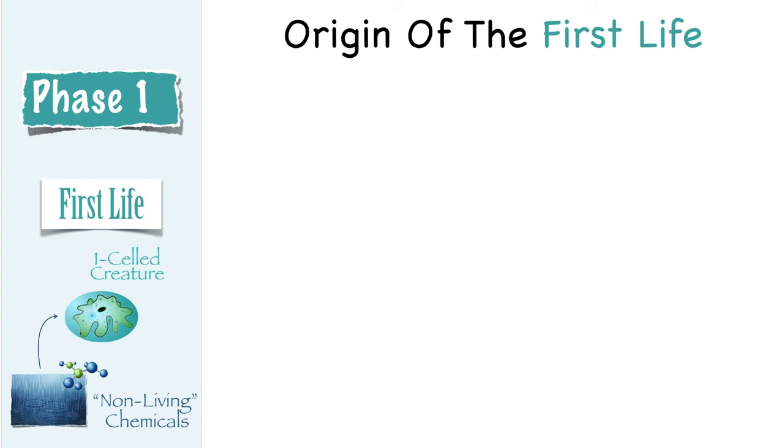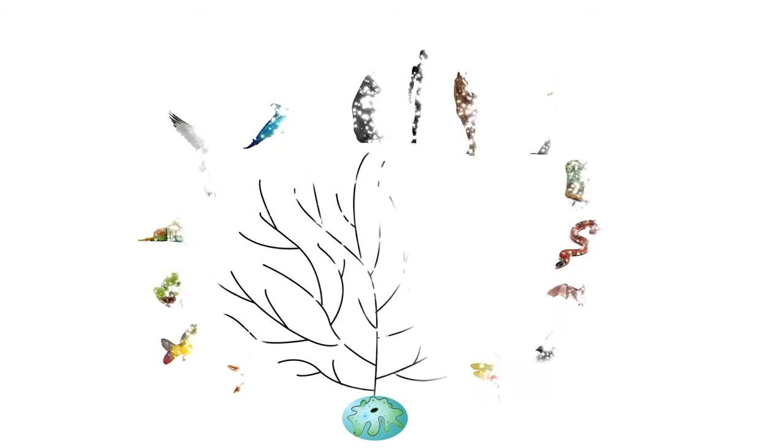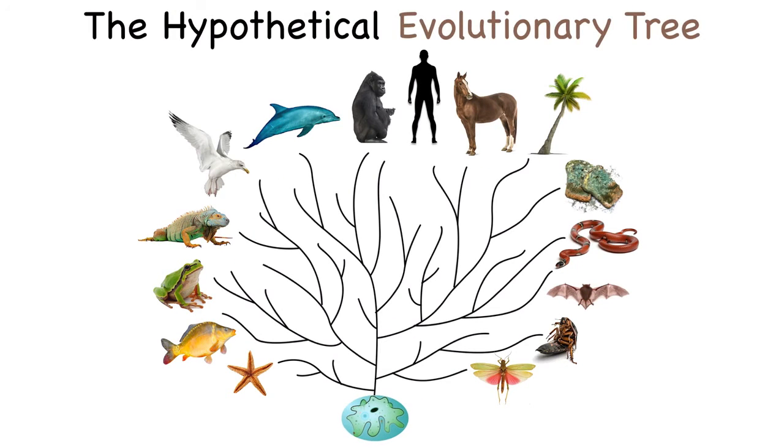Now, for illustration purposes, we'll move all this over to the left side here and call this process of first life phase 1 of the first two phases. And from that simple one-cell creature came all other forms of biological life. By the way, you won't find this illustration in a science book. It's a mock-up that I kind of assembled together to represent the hypothetical evolutionary tree.